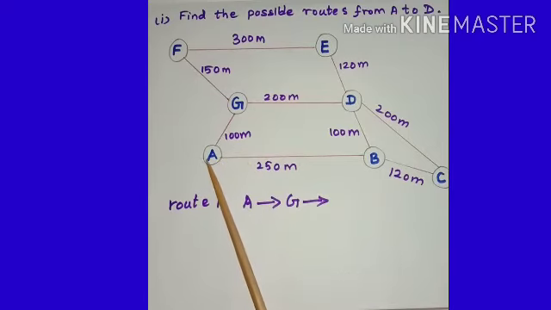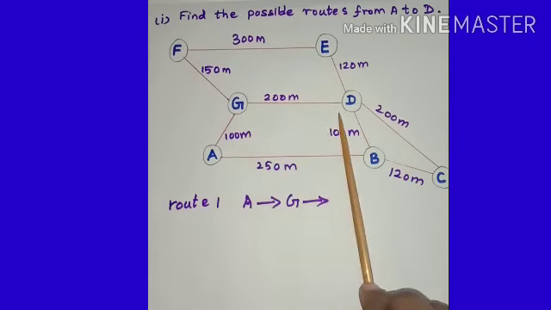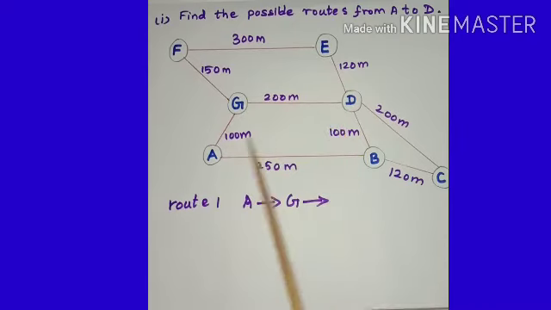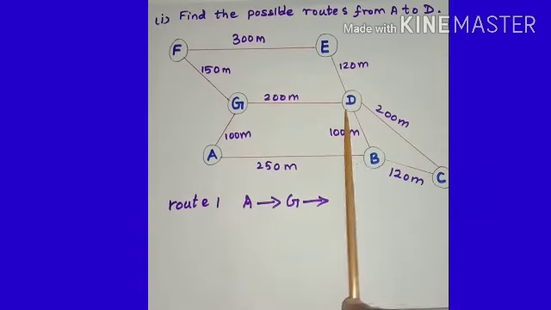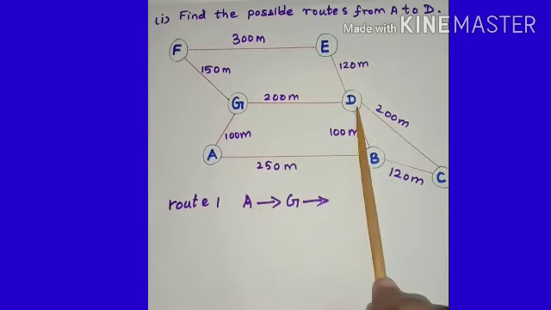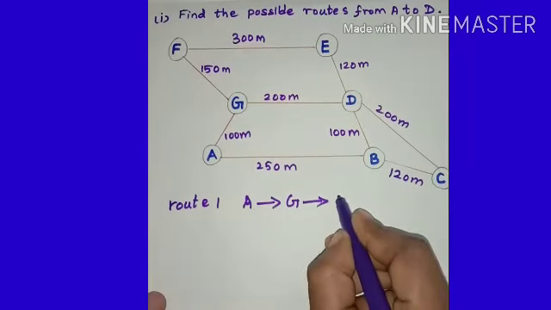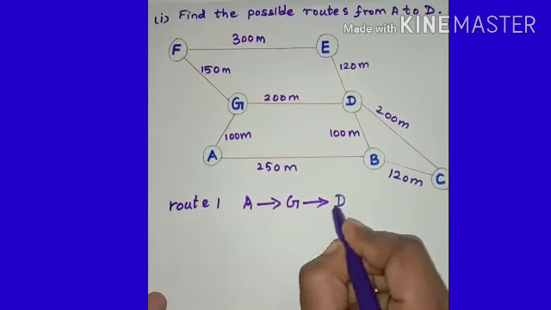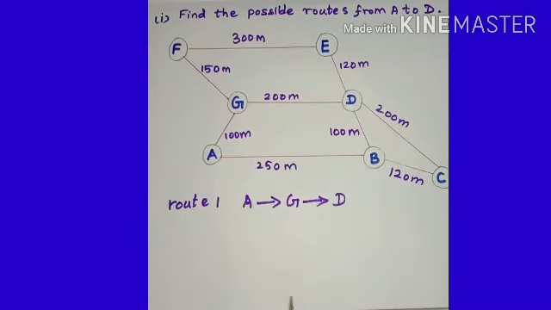From A to G, G to D, which is the shortest distance, we can travel through this, and A to B, B to D, here we can travel through B also. So the first one is A to G and G to D.